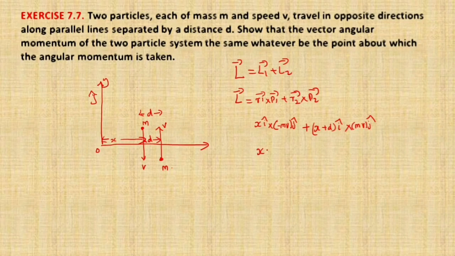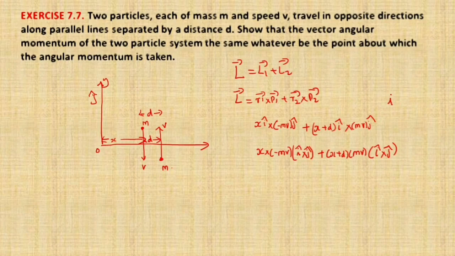So we can write x into minus mv, i cross j cap, plus (x plus d) into mv, then i cross j cap.